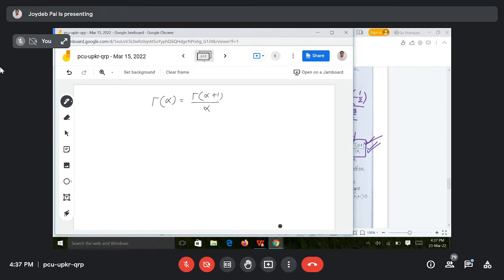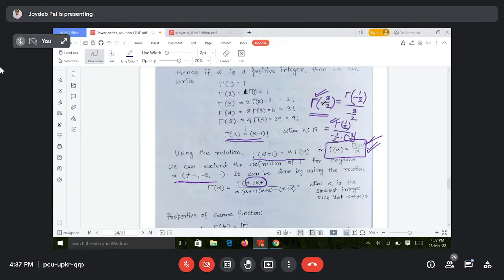Look, now after applying the first time, here we got gamma minus 3 by 2, alpha minus 3 by 2. So I have applied this. It is still negative, right? Gamma minus half I am getting. It is still negative.